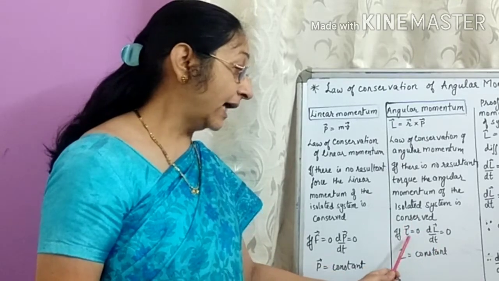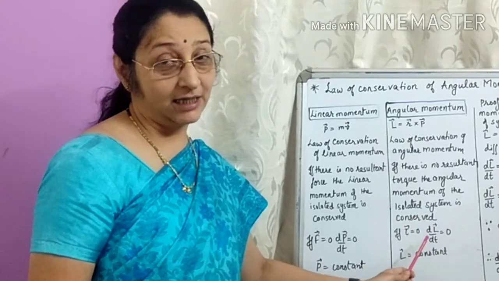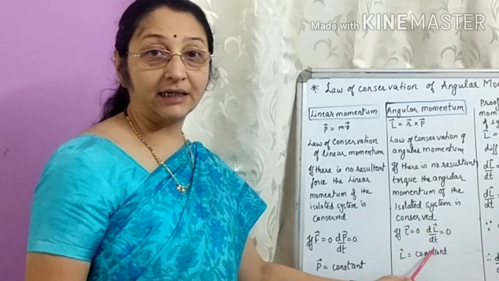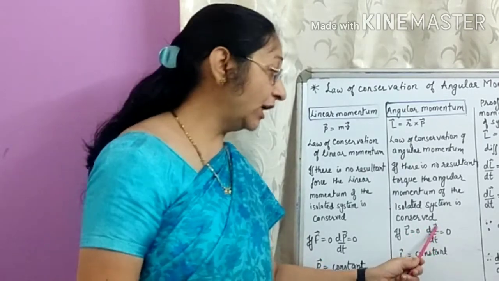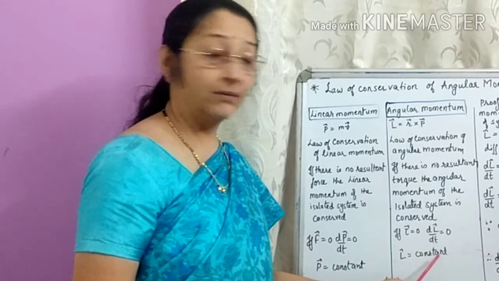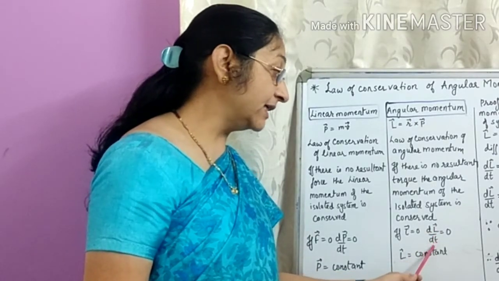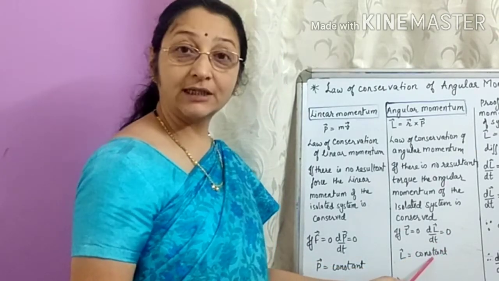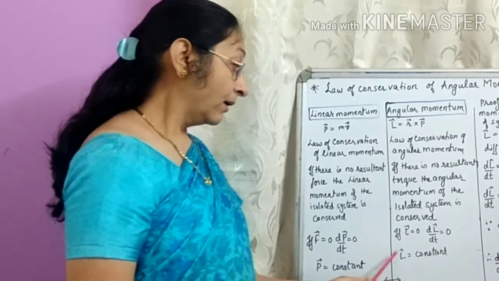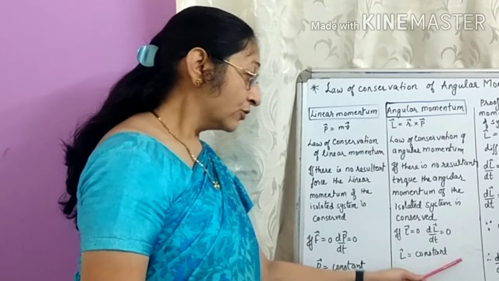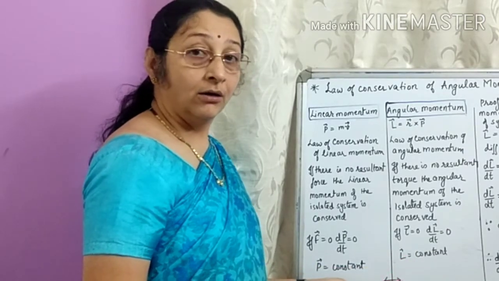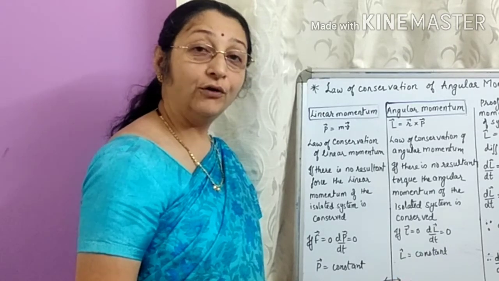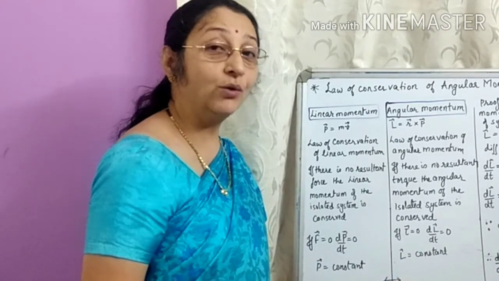And what we have said in words, exactly analogous to it, how do we write it in mathematical form? That is, when torque is equal to 0, but what is torque? dL by dt. Change in angular momentum is torque. So, dL by dt equal to 0, or L equal to constant. So, this is the mathematical form of the law of conservation of angular momentum.